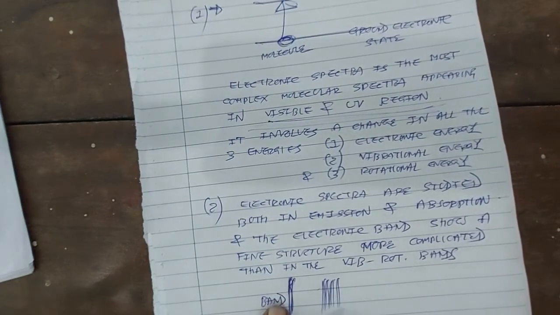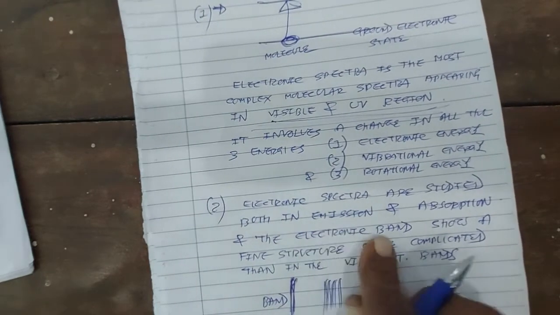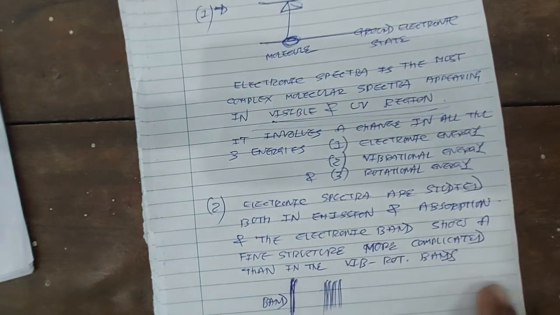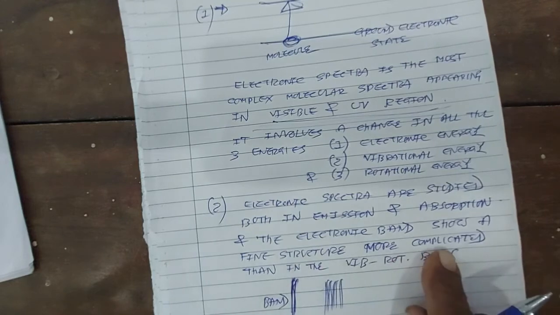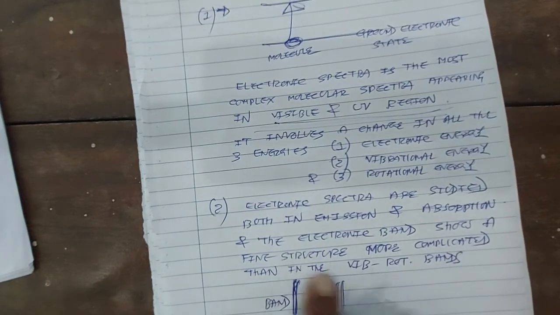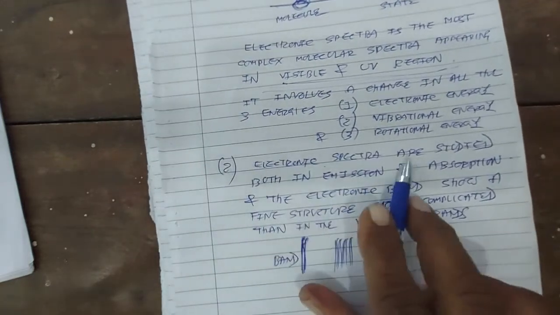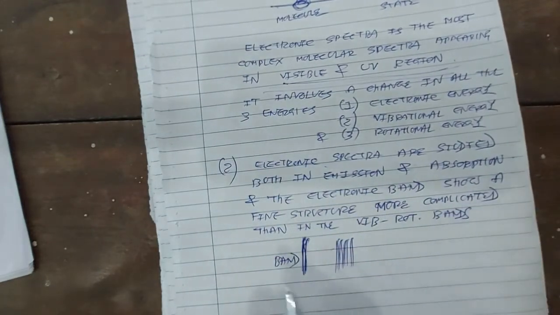A single band made up of several closed lines is called the fine structure of the electronic band. So the fine structure of an electronic band is more complicated than the fine structure of vibrational rotational bands, right? And electronic spectra is observed in emission as well as in absorption.